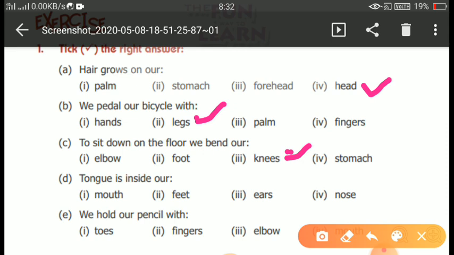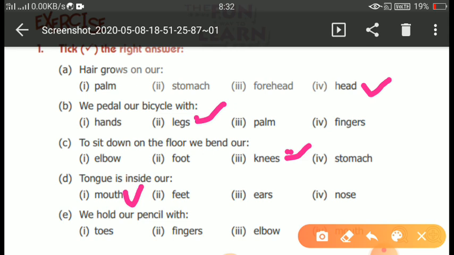D. Tongue is inside our. First mouth, second feet, third ears, fourth nose. So the tongue is present inside our mouth. Okay, the correct answer is mouth.